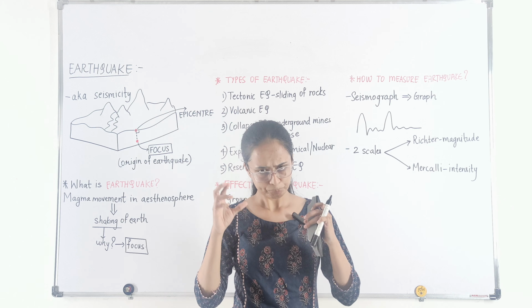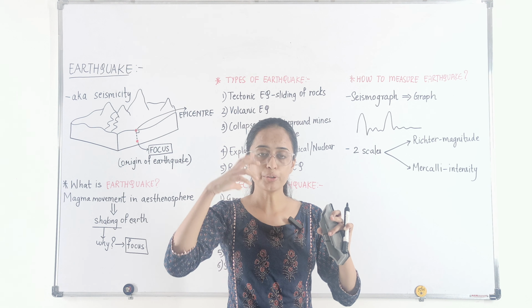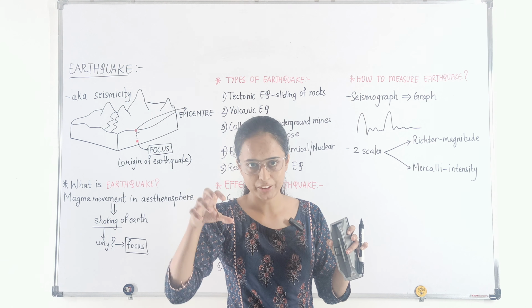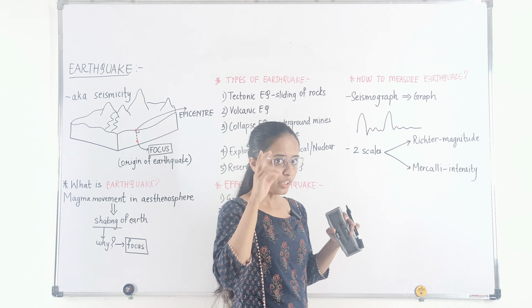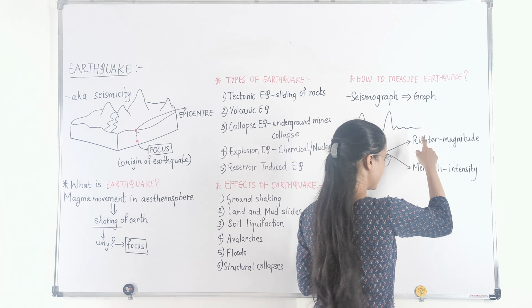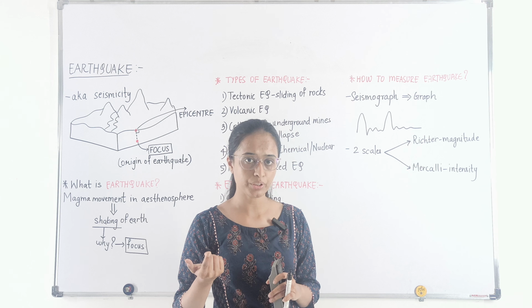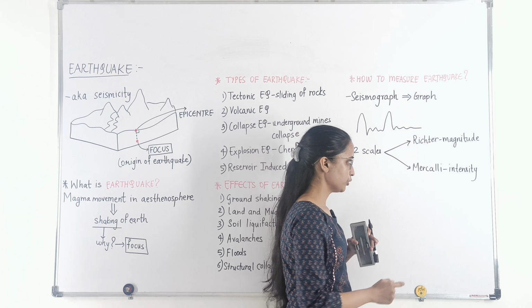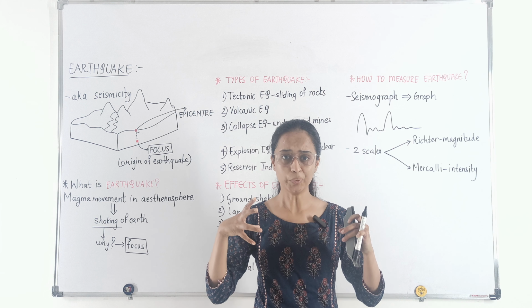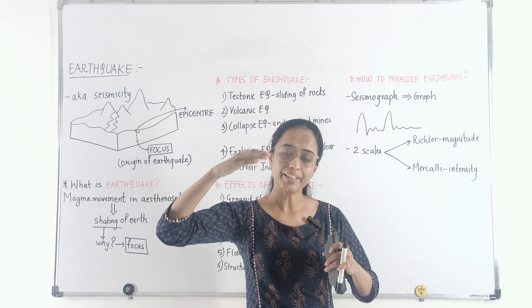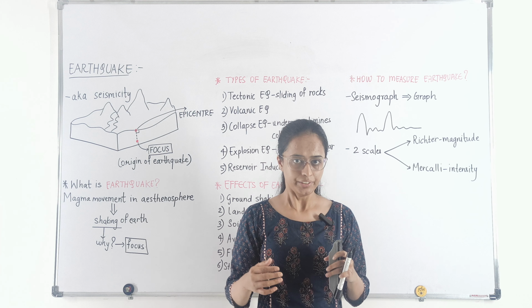In order to measure the parameters mentioned in the seismograph, there are two scales: the Richter scale and the Mercalli scale. The Richter scale is used to measure the magnitude of the earthquake, and the Mercalli scale is used to measure its intensity, how intense the earthquake was, and magnitude is how far the effect of the earthquake has reached.